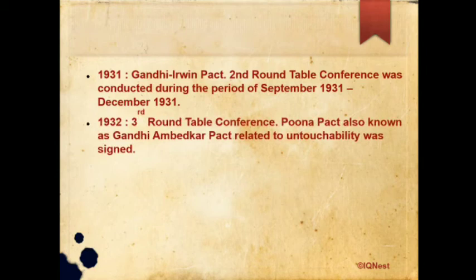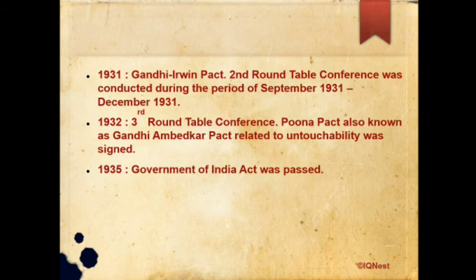Next point, in 1932, the third round table conference. So the Pune Pact, also known as the Gandhi-Ambedkar Pact, related to untouchability, was signed. So in 1935, the Government of India Act was passed. In 1939, World War II began.